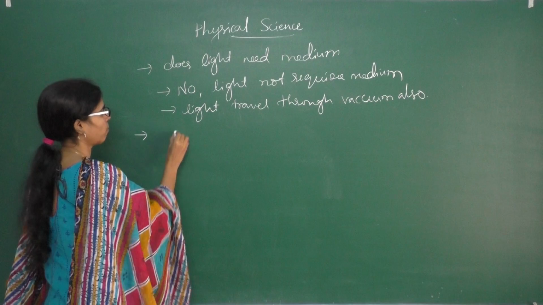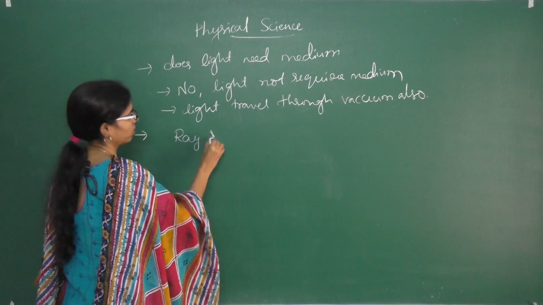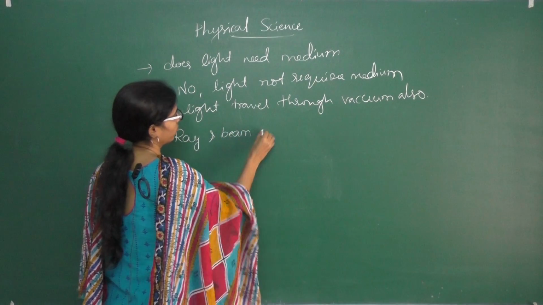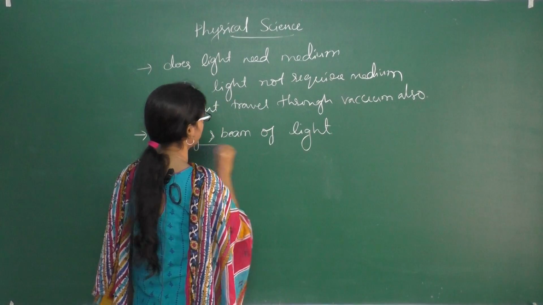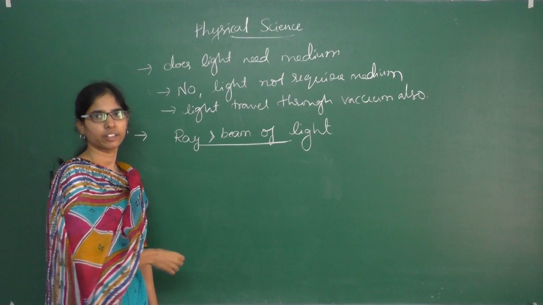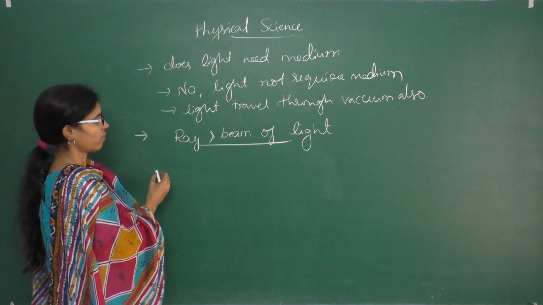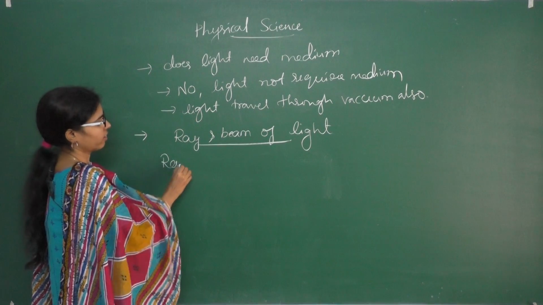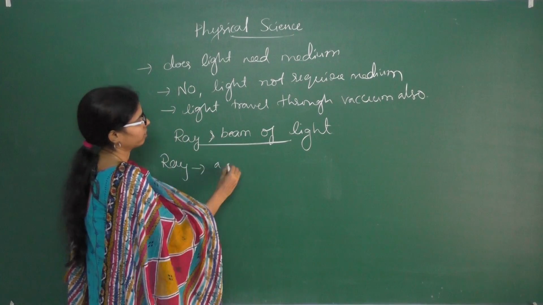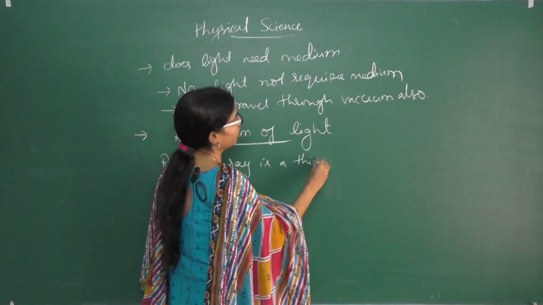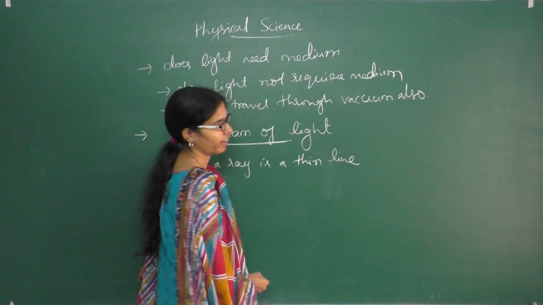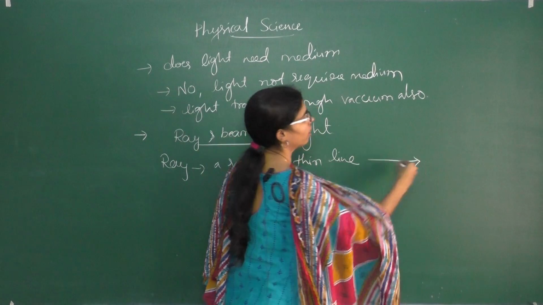Next, ray and beam of light. What is a ray? So first, what is a ray? A ray is a thin line. A thin line is called a ray. For example, this is a ray.